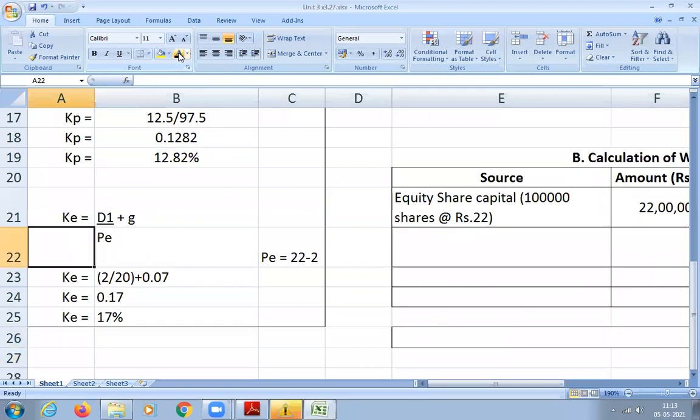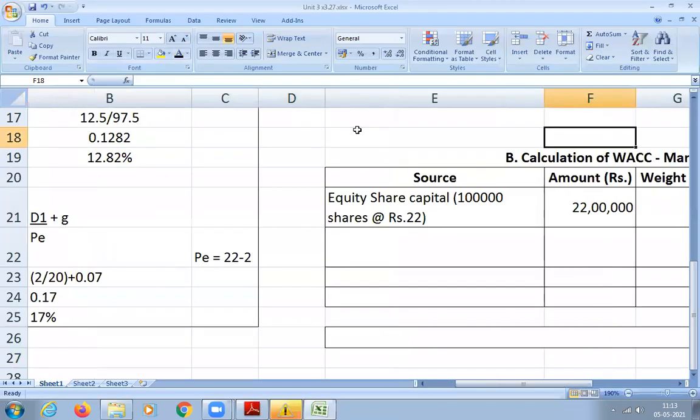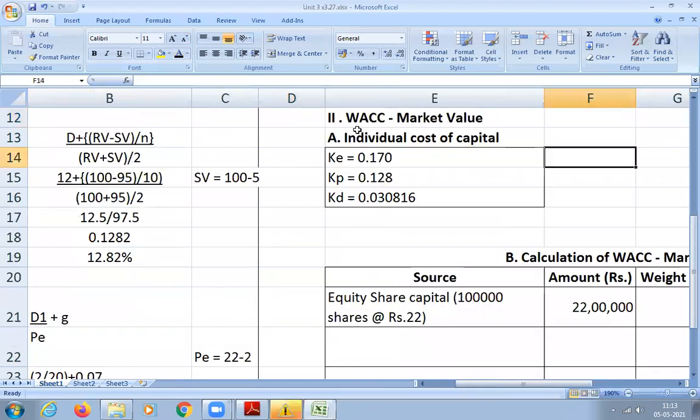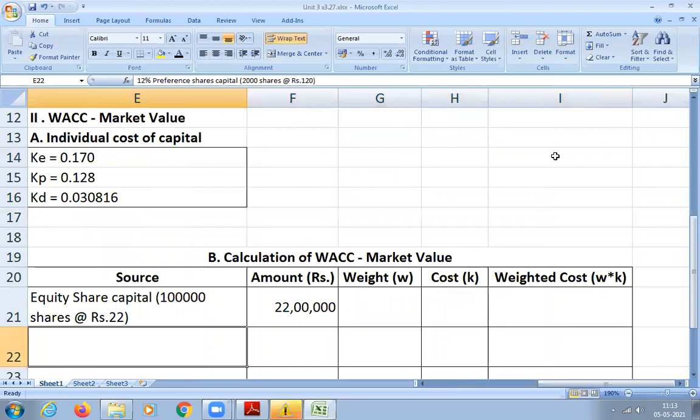This one? Any doubt in this? No, sir. You have to take the same cost because cost will not change. Only your capital amount will change.